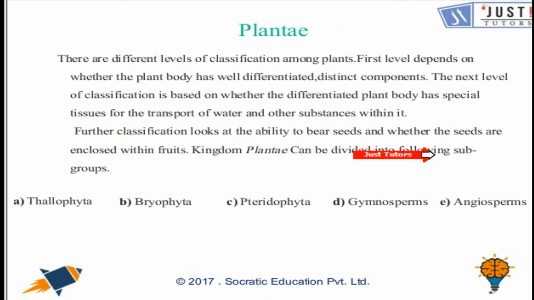Plantae are multicellular and autotrophs, and the presence of chlorophyll is a distinct characteristic of plants, because of which they are capable of doing photosynthesis. Well, with that, a cell wall is present, and you can divide the plant kingdom into 5 divisions. The first one is Thallophyta, then Bryophyta, Pteridophyta, Gymnosperms and Angiosperms. Let's talk about each of them in detail.